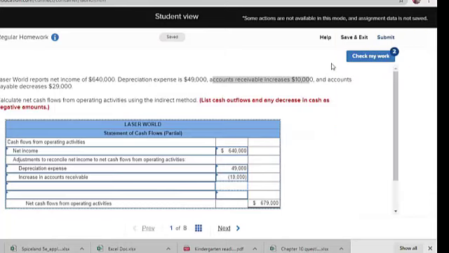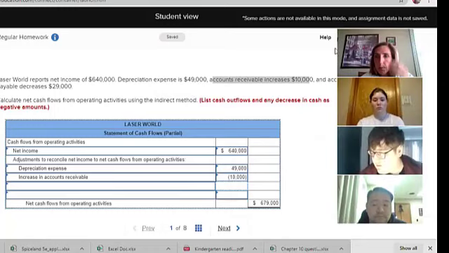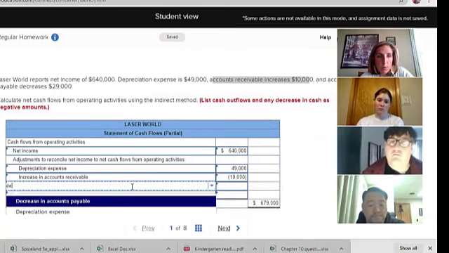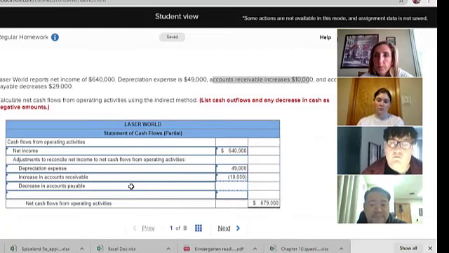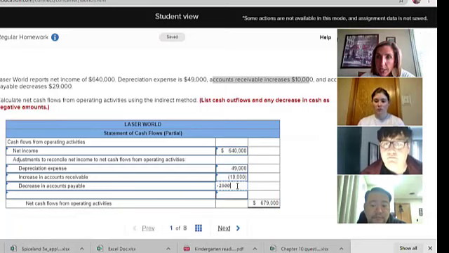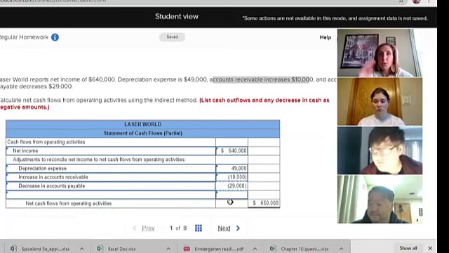And then my top one says accounts payable decreased. Oh, we didn't talk about that one yet. So how do you make accounts payable go down? How do you decrease accounts payable? Make payments to it. Very good. You pay it off, right? You make payments like Angelo said. So if I have decreased payables, I have decreased cash. They don't work the same way as assets. They actually have the opposite reconciliation on this statement of cash flows.